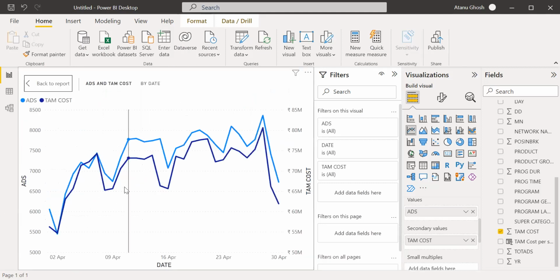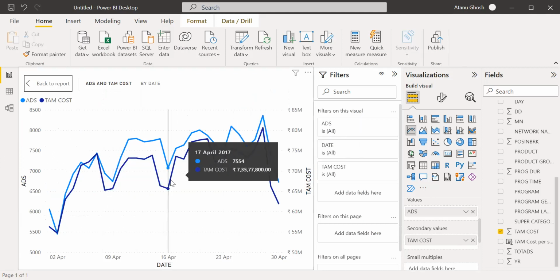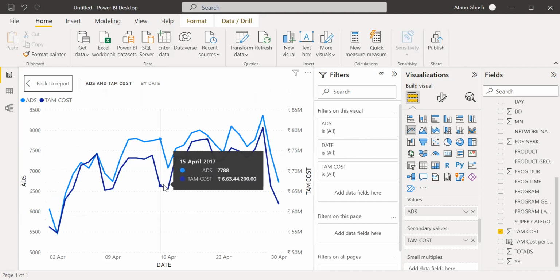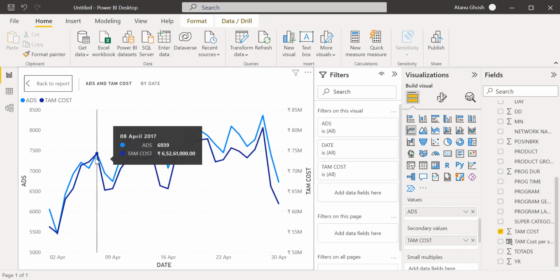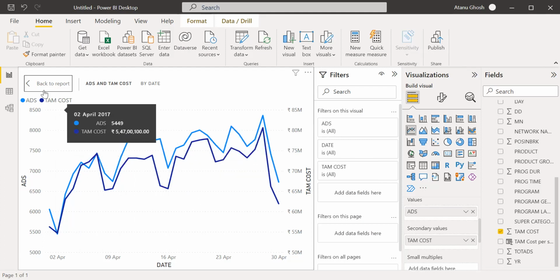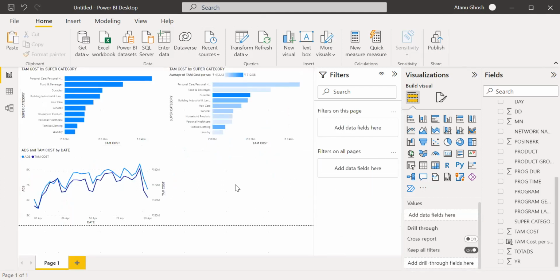So interestingly, see that the number of ads as well as the cost is lower on the weekends. So this is the Saturday before the Sunday. This is a very interesting observation. It should not be the other way around. And Friday is the highest in that cycle. I don't know if that's representative or not.